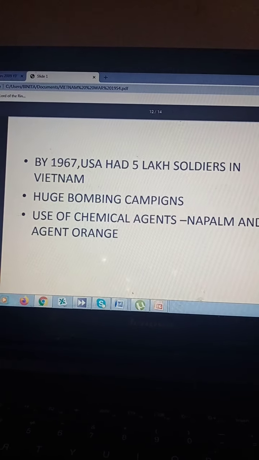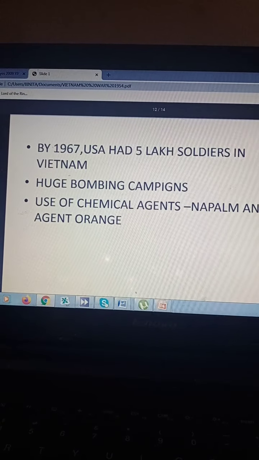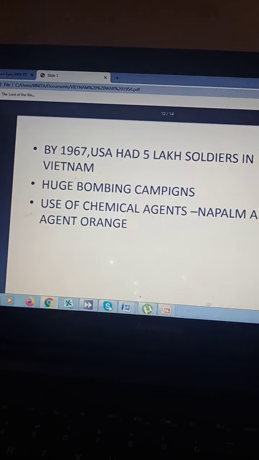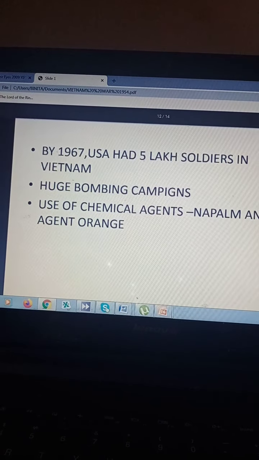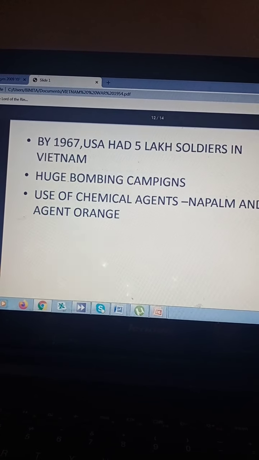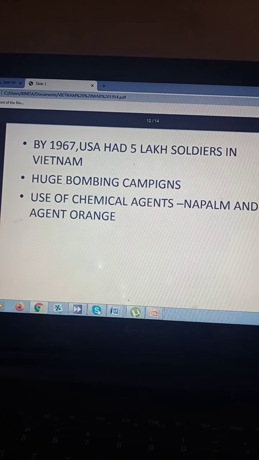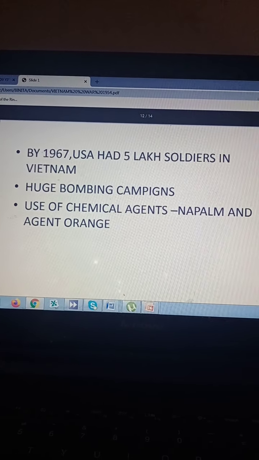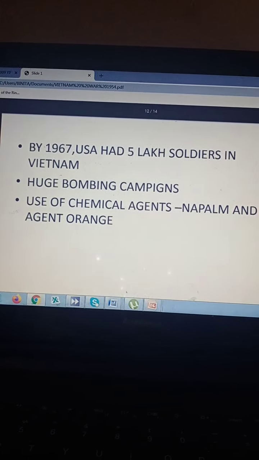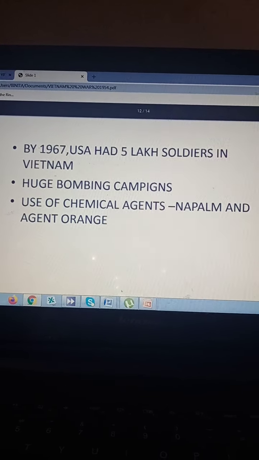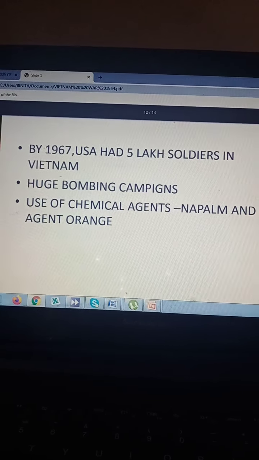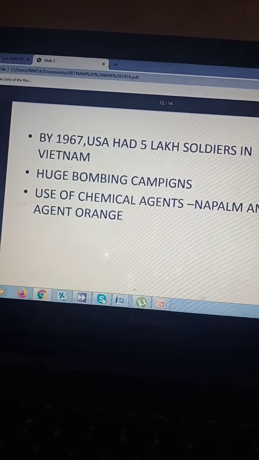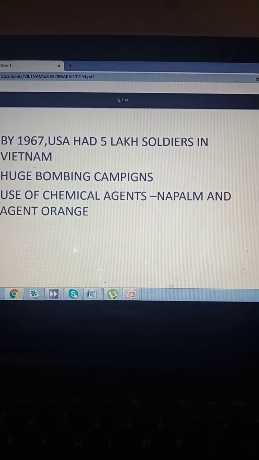Okay, why did they use it? Because, as I already said, it was a tropical area where you have marshy land, the terrain is very marshy. Then you have all the trees, and because the Vietnamese were adept at guerrilla warfare, the US could not make out the hiding places of the North Vietnamese. So for that they had to burn the total forest, and they used napalm, a chemical agent with which they could burn the entire forest. And Agent Orange is also a chemical that was sprayed on the trees so that leaves would easily fall, and we can even see the consequences today, where Vietnam is still suffering in the forested areas.